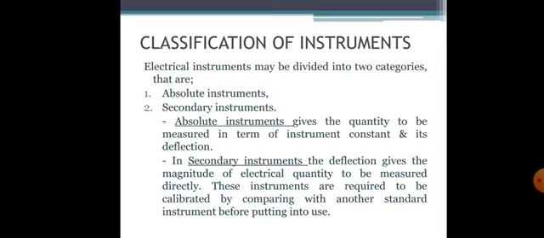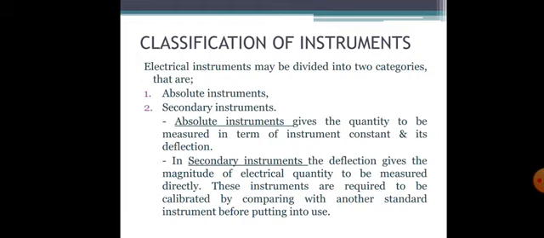An absolute instrument will measure the process variable directly from the process without use of conversion. You will not convert from one quantity into another quantity. The process is directly done. Such instruments will not require comparison with any standards.